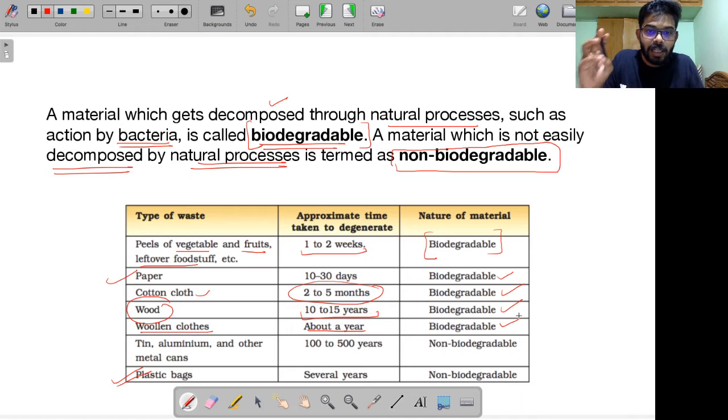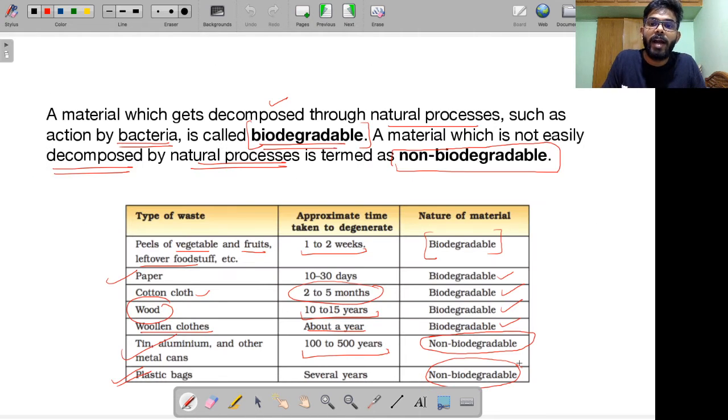If you look at tin, aluminum, other metal cans that we are using on a regular basis, it takes around 100 to 500 years for them to disintegrate. That's why this is an example of non-biodegradable material. Alright. Then we have plastic bags. Plastic bags take several years for getting degraded, for getting decomposed. So plastic bags are yet another example of non-biodegradables. Alright. So this brings to conclusion our discussion on plastics.